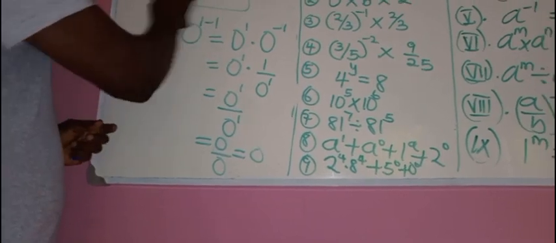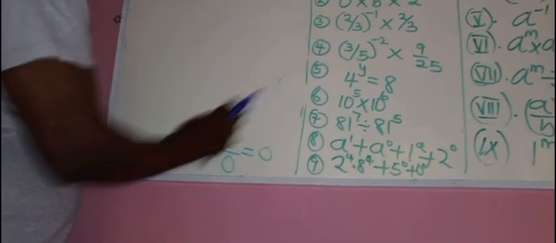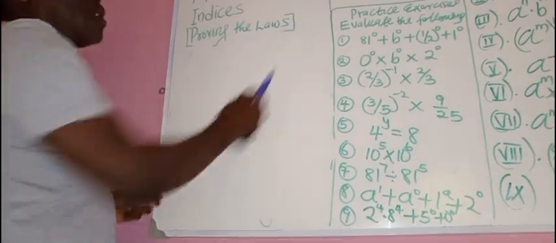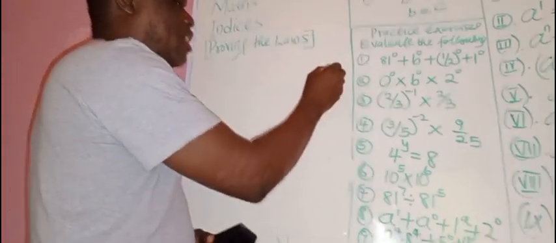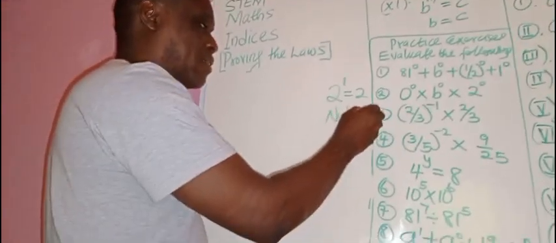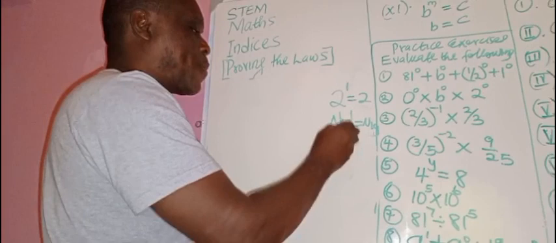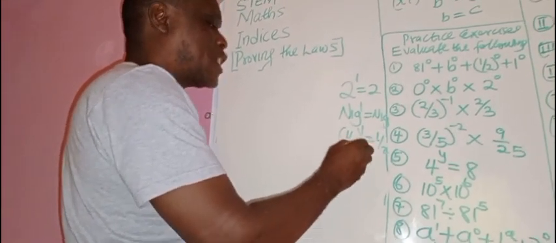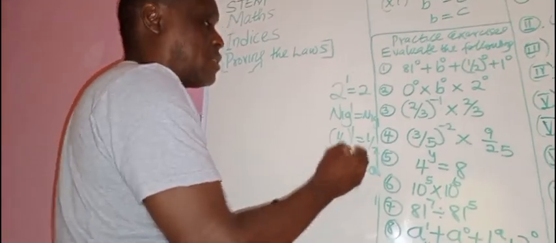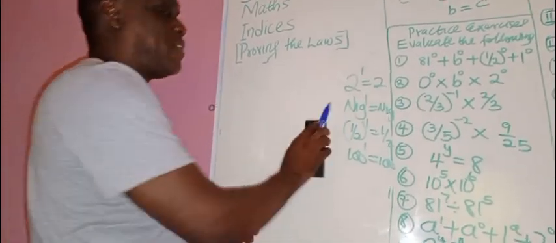Is that clear? Alright. Now let's go to rule 2. Rule 2 says a raised to power 1 is equal to a, meaning that anything raised to power 1 is that thing. 2 raised to power 1 is just 2. Nigeria raised to power 1 is Nigeria. 1 over 2 raised to power 1 is 1 over 2. 100 raised to power 1 is just 100. Is that clear? Now let's see how we can prove this.